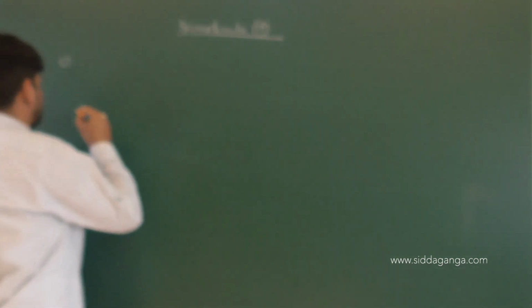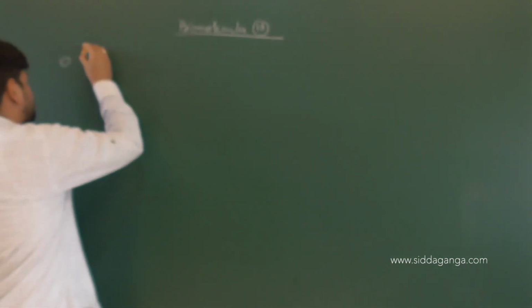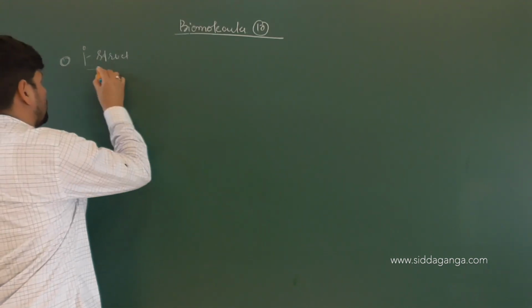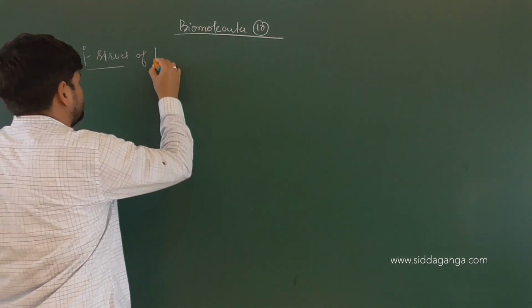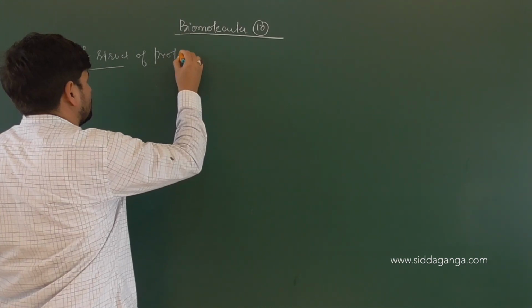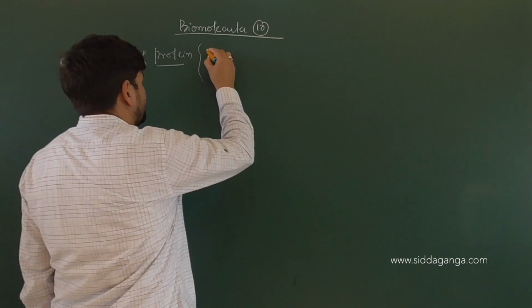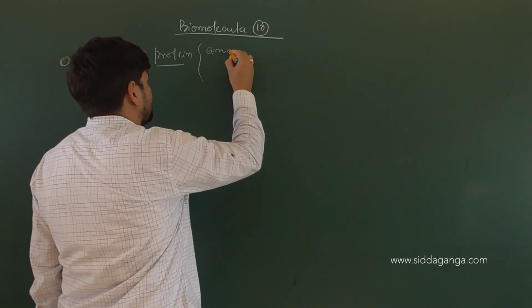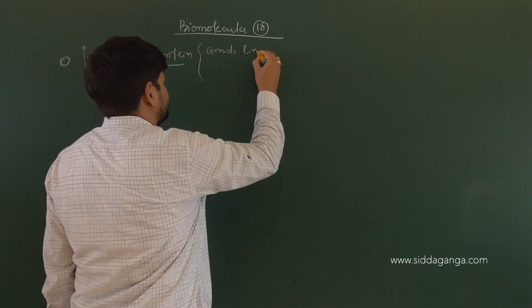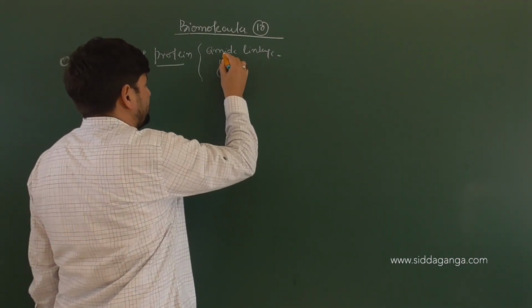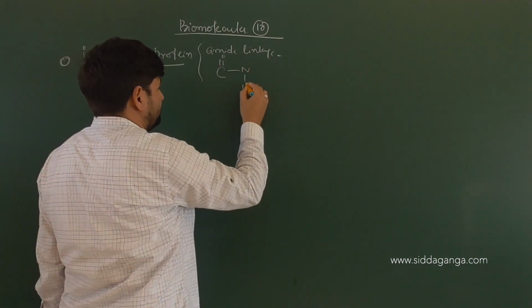So what did we mention is that the primary structure of protein is composed of amide linkages. And what is an amide linkage? We have C double bond O, NH link.